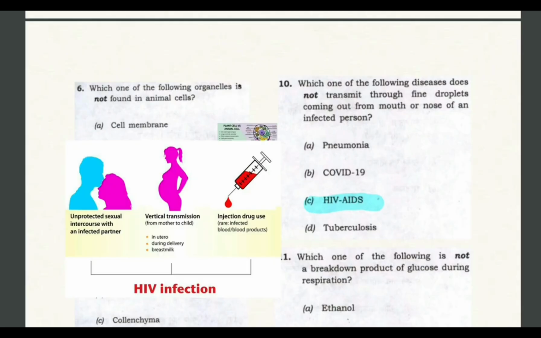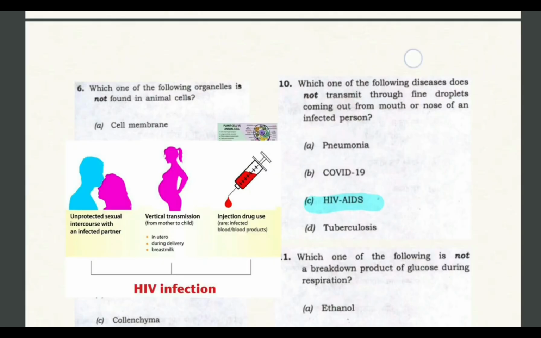There is a misconception that AIDS spreads through that method also, but it spreads through these three methods: unprotected sexual intercourse, then vertical transmission from mother to child during all three stages, in uterus, during delivery or through breast milk, and then injection drug use. So that's very rare. So these are the three ways HIV spreads.